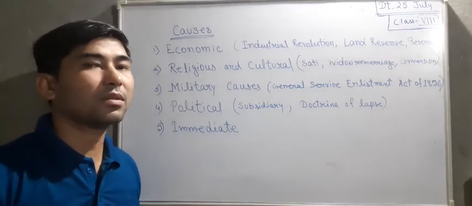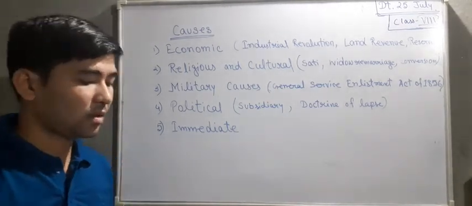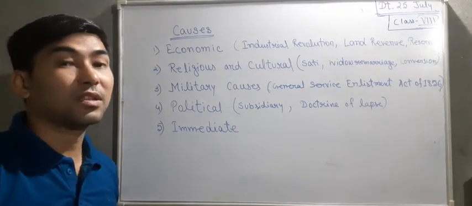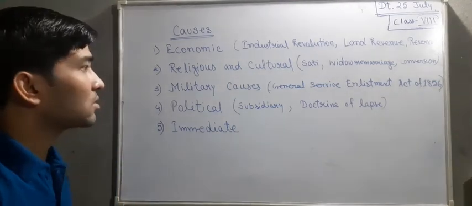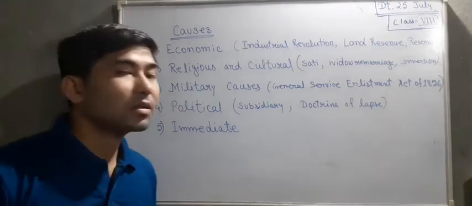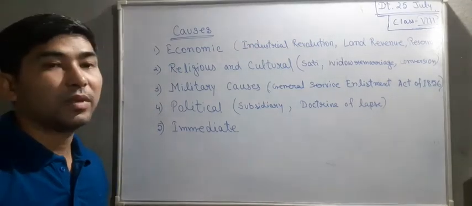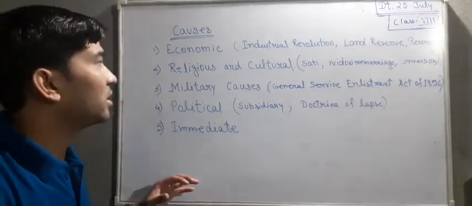So 90% of it became successful, and only 10% was unsuccessful due to some circumstances. So let's see what were the causes for the beginning of this revolt, the revolt of 1857.